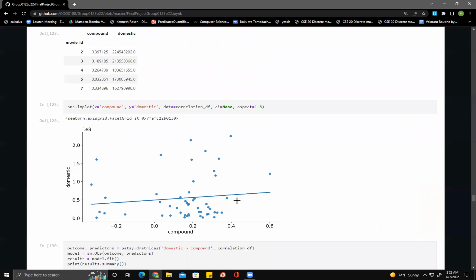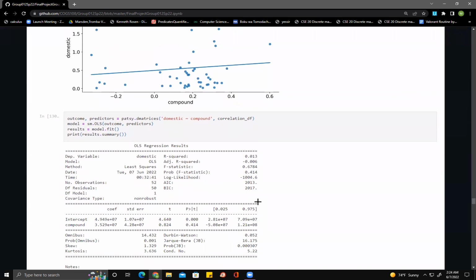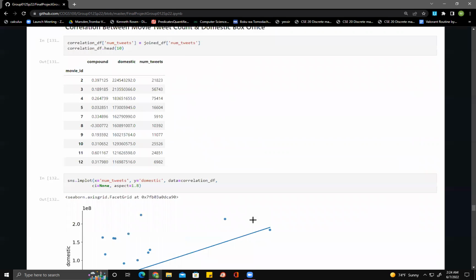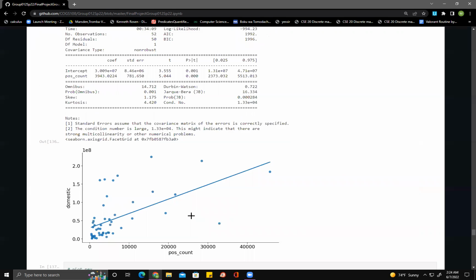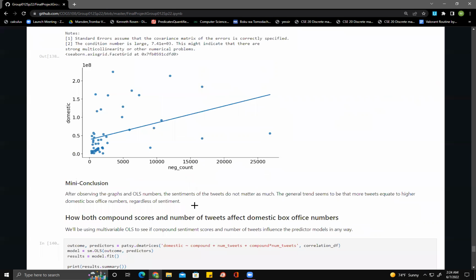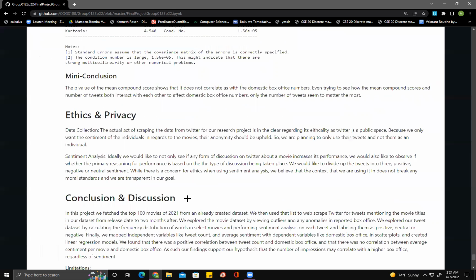We then looked at how the average compound scores and the number of tweets affected the domestic box office numbers with OLS, which still showed that only the number of tweets had any sort of correlation. All this supports our hypothesis that the sentiment of the tweets doesn't really matter. All that matters is the numbers. I guess there really is no such thing as bad press.